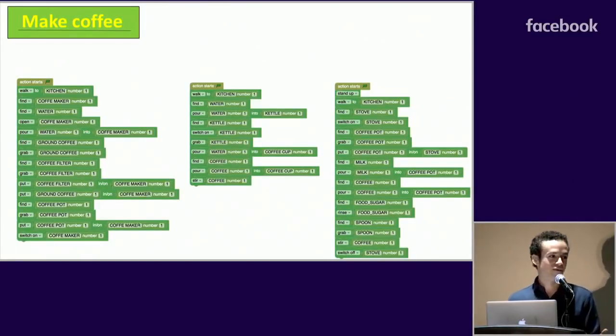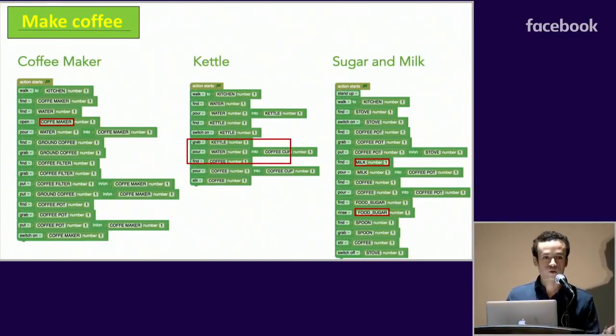Now, the same activity can be done in multiple ways, and this is reflected in our knowledge base. These are three programs representing making coffee. Some people may like to make coffee with a coffee maker or with a kettle or with sugar and milk, and this is represented in our different programs.